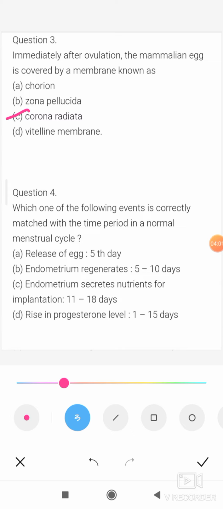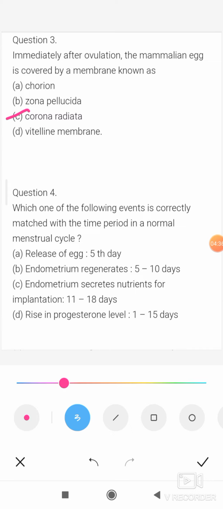So the next question, question number 4. Which of the following events is correctly matched with the time period in a normal menstrual cycle? Option A is release of egg on the 5th day. It is wrong, because release of egg takes place on the 14th day of the cycle. Option B, endometrium regenerates 5 to 10 days.